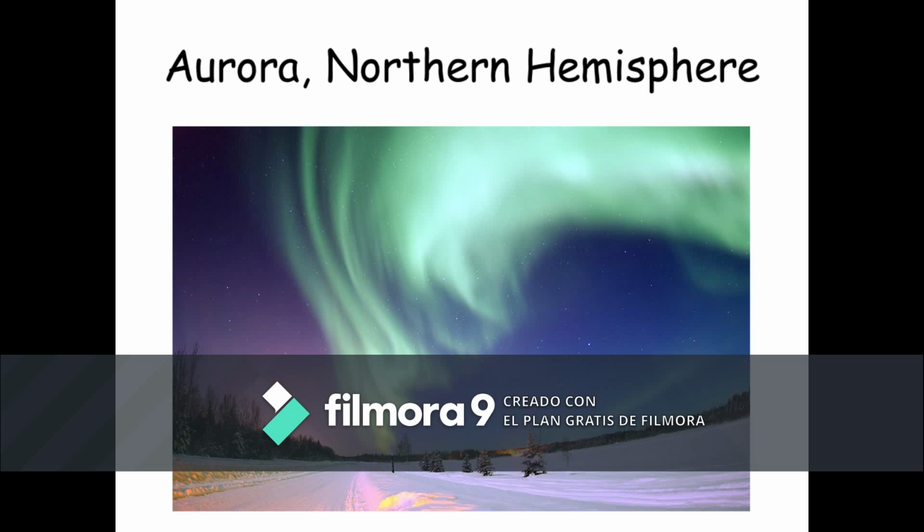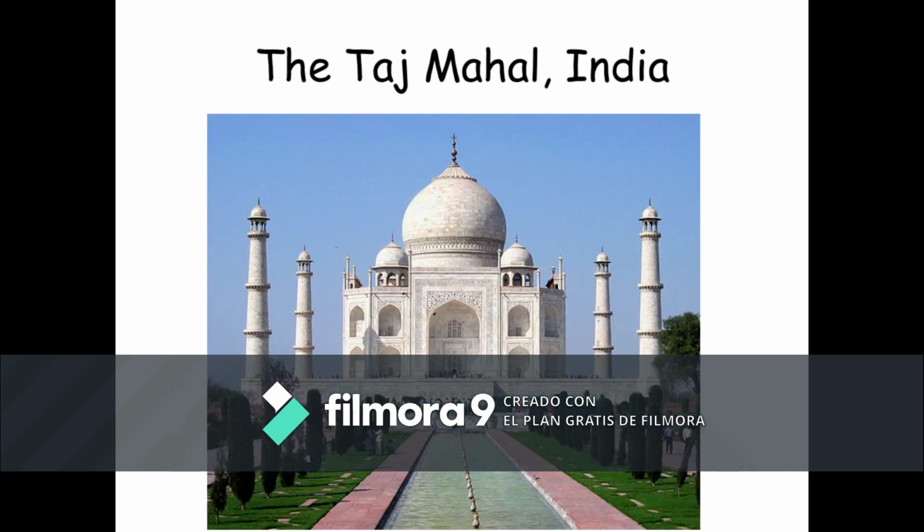So you have to tell me something special about the aurora borealis as well. But remember that you have to use a superlative. Last but not the least, this is something that is world famous as well. People from all over the world go to visit the Taj Mahal in India. This is a man-made wonder. You have to tell me what is so special about it using superlatives.